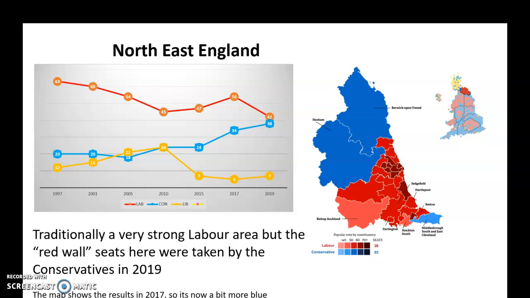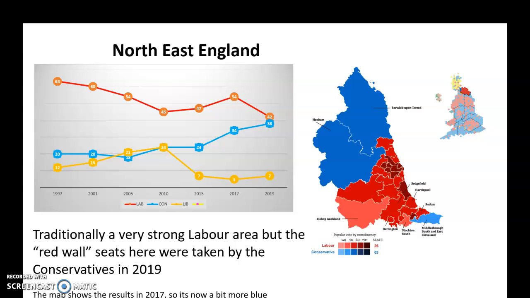Even as late as 2017, yes, the Conservatives saw a big increase of the vote, mainly at Lib Dem expense, you might argue, but Labour still had 54% of the vote. You can see why Labour thought they had it in the bag. Look how their vote collapsed in 2019. This was that big push by Boris Johnson to get these seats. This is the area where Labour lost all those red wall seats.